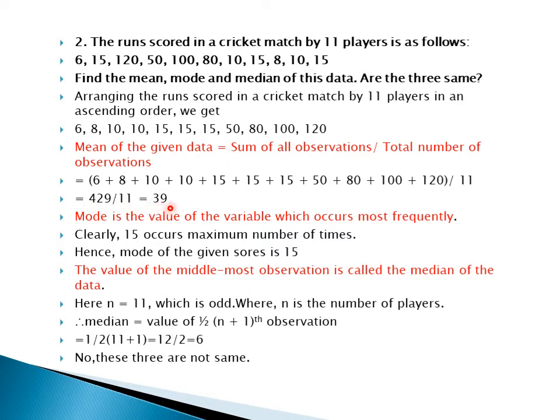Mean we got as 39. Now the definition for the mode. Mode is the value of the variable which occurs most frequently. In the previous question also we have discussed this one. Most frequently occurring number is called the mode.